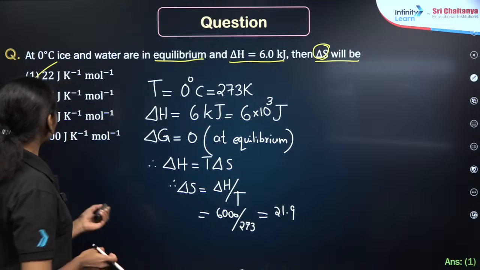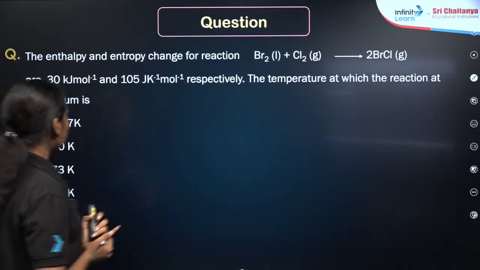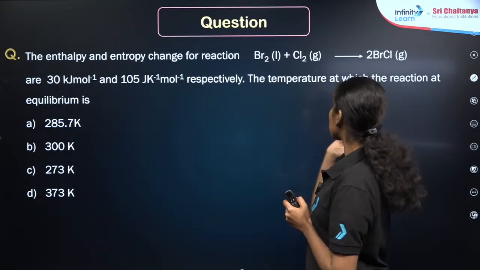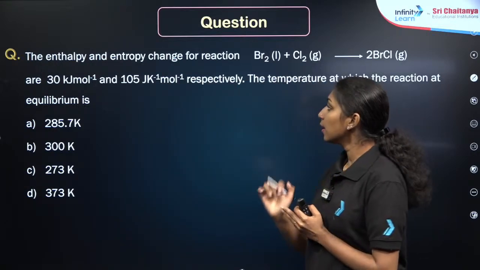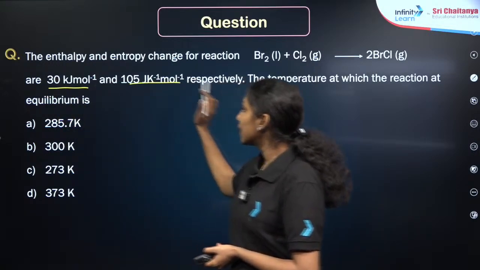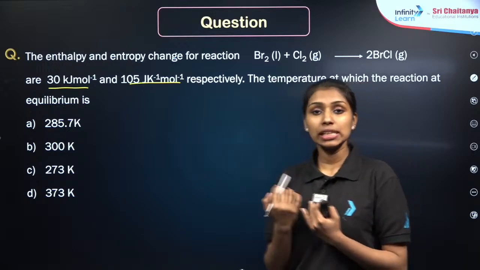Now here is the next question for you. Again, based on the Gibbs equation, the enthalpy and entropy change for a particular reaction Br2 plus Cl2 gives 2 BrCl is given, that is 30 kilojoule per mole and 105 joule Kelvin inverse mole inverse respectively. At the equilibrium condition, what will be the temperature?